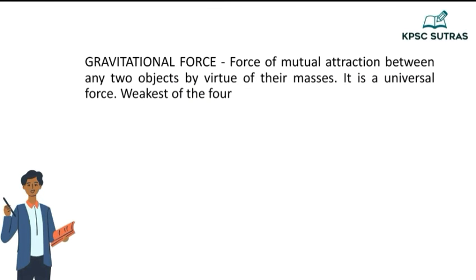So, first and foremost, gravitational force. So, what is gravitational force? It is a force of mutual attraction. So, what causes the mutual attraction between the objects? It is the masses of the objects. So, gravitational force is the force of mutual attraction between any two objects by virtue of their masses. Now, I am standing on the earth because the mass of the earth is more than my mass. Hence, I am being attracted and pulled down towards earth.